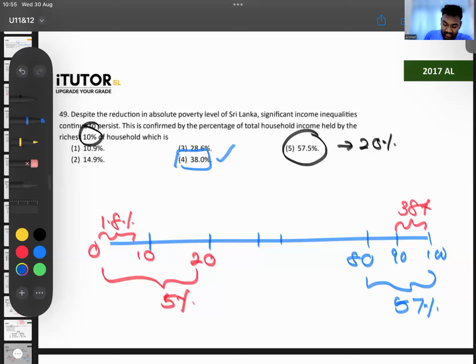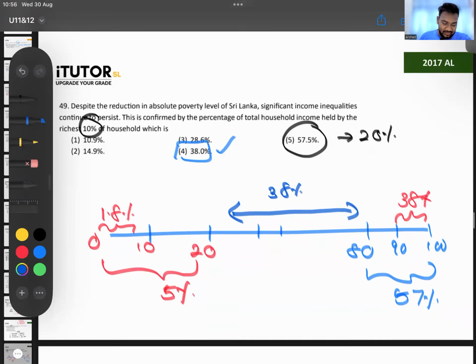So between 20 to 80, these are like the middle people. 57 plus 5 is 62, so they should be getting around another 38%. So the people between 20 to 80, they should be getting around another 38. That's how the income has been distributed in Sri Lanka. So have an idea, it can be a question in your paper.